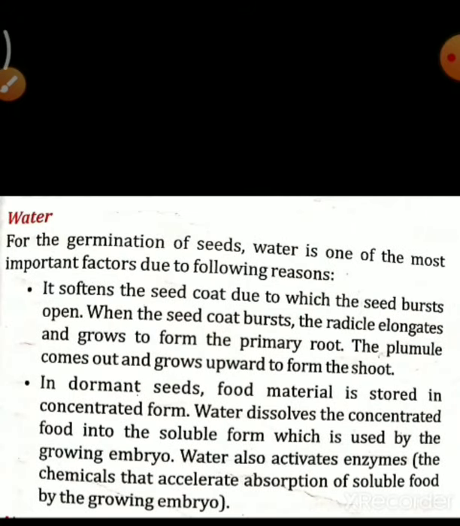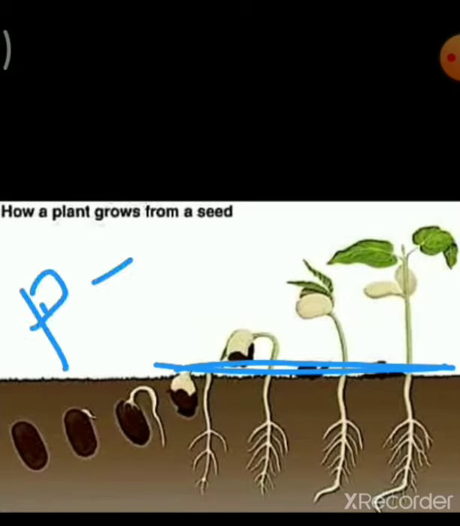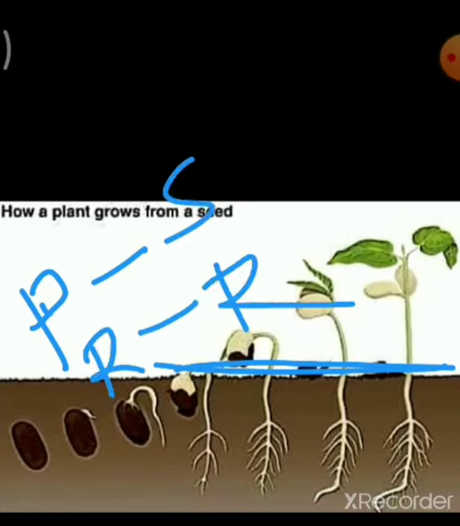Then the plumule comes out and grows upward to form the shoot. So as I told you, which one is your shoot system? Above the soil, it is called your shoot system. So remember, your plumule develops into the shoot and the radicle develops into your root system.